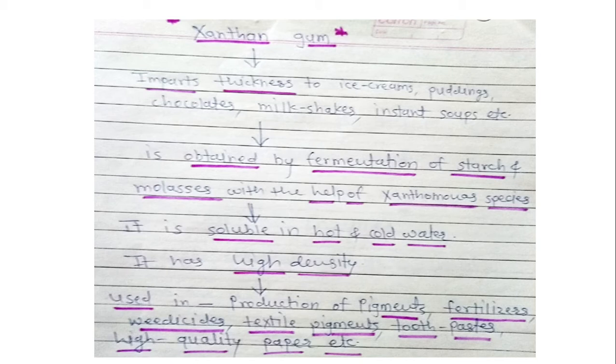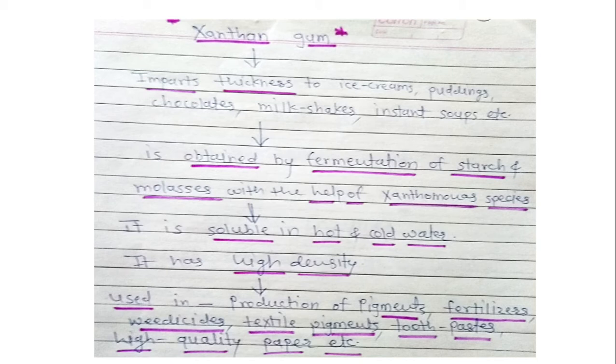Second advantage is it is having high density. Uses of these xanthan gums are in production of pigments, fertilizers, weedicides, textile pigments, toothpaste and high quality paper etc. So it was nothing but the xanthan gum.